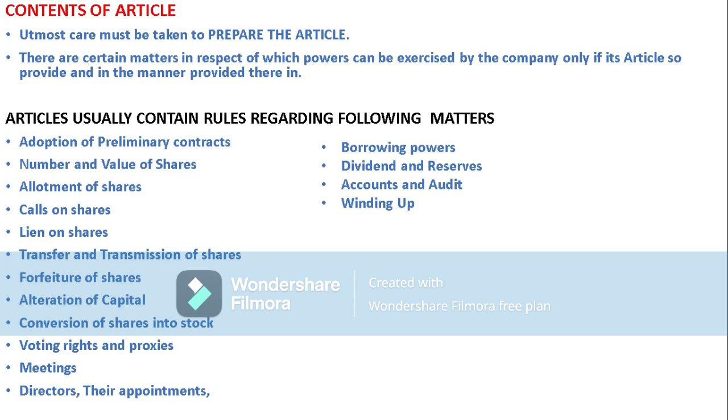Now coming to the contents of articles of association. What does the articles of association consist of? Before framing the articles of association, utmost care must be taken in preparing them.